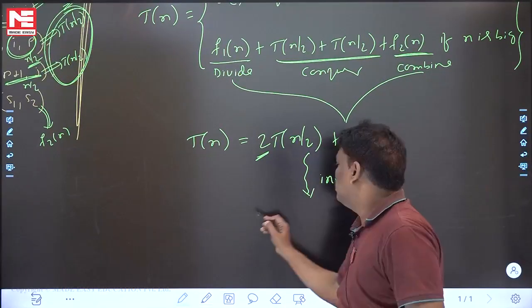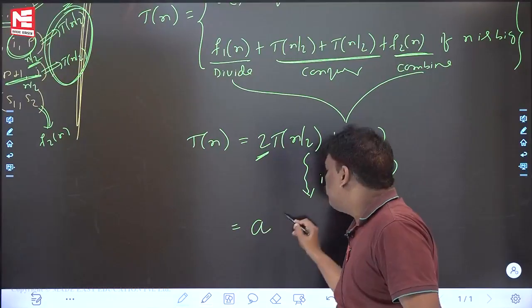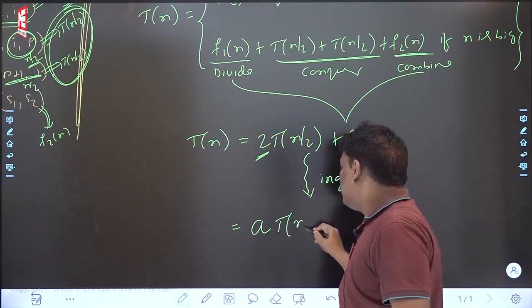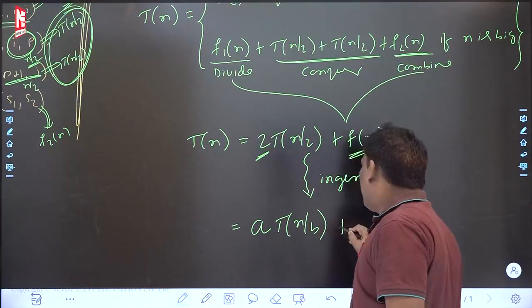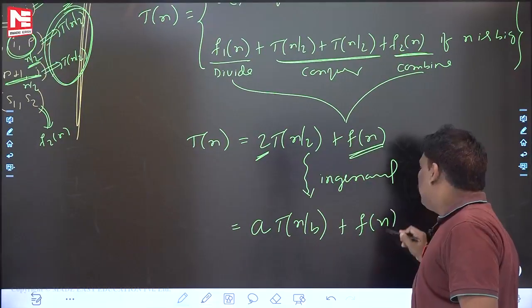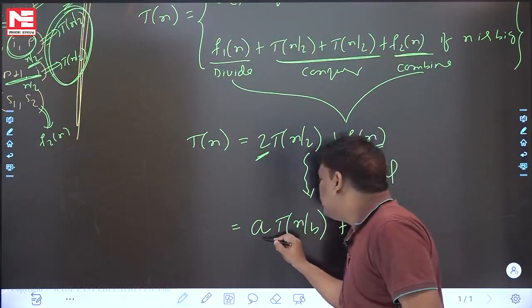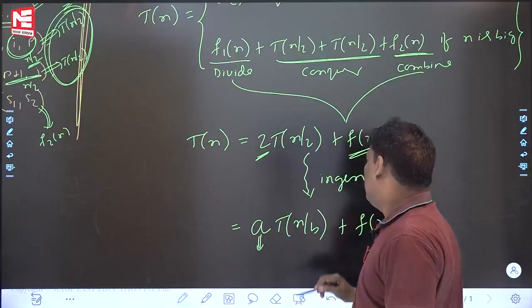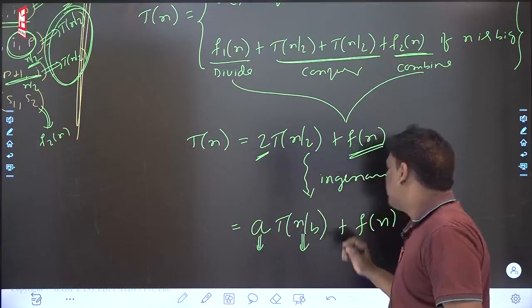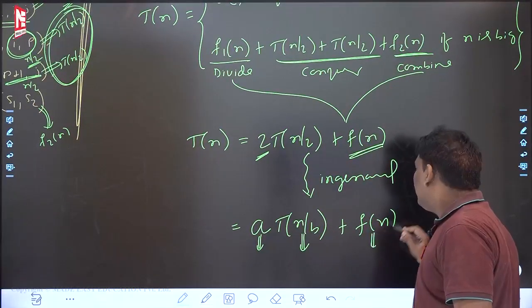In general, a subproblem, each of size n by b, and f of n is the amount of time required for both divide and combine. What is the a? Number of subproblems. What is the n by b? Size of each subproblem. What is the f of n? Divide time and combine time.